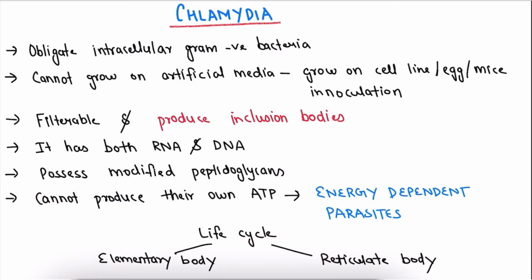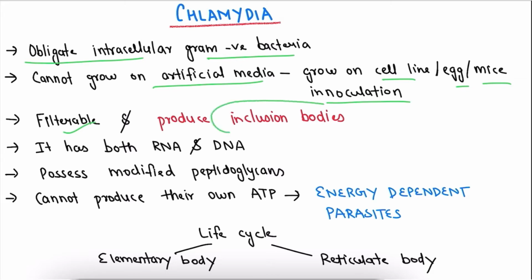Chlamydia is an obligate intracellular organism, and it is a poorly gram-negative bacteria. It cannot grow on artificial media. It grows on cell line, egg, or by mice inoculation. It is filterable and produces inclusion bodies. The important point regarding chlamydia is that it produces inclusion bodies like viruses. It has both RNA and DNA. It possesses modified peptidoglycans. It cannot produce its own ATP, so it is dependent on the host. That's why it is called an energy dependent parasite.